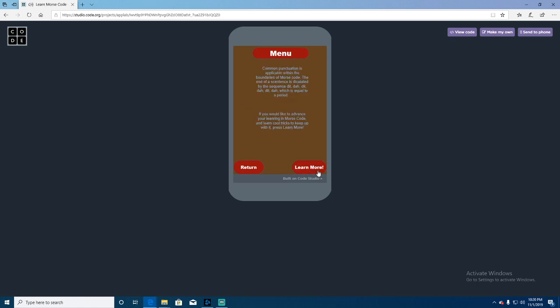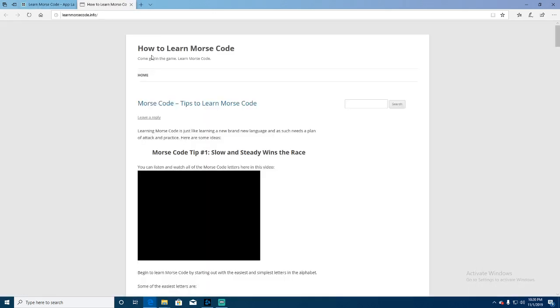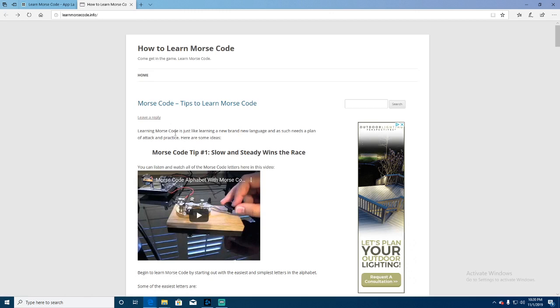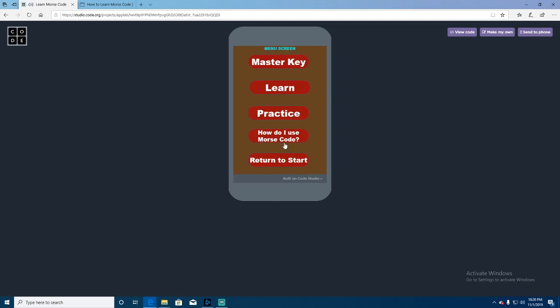This is basically a little bit more information about it, and you can click Learn More or back to the main menu. If you do click Learn More, it does take you to an external website, whether that's on your phone or if you have this opened up on your browser. I'm going to click on Return to Main Menu.